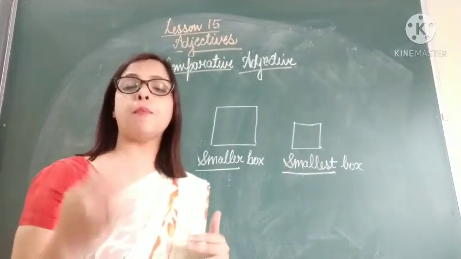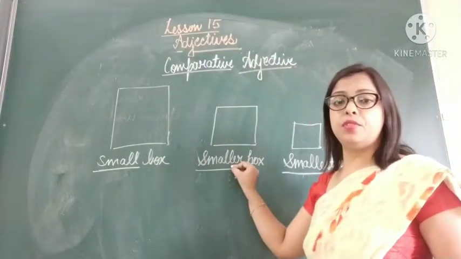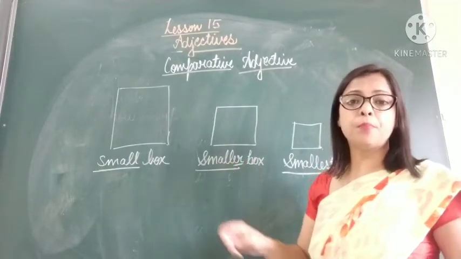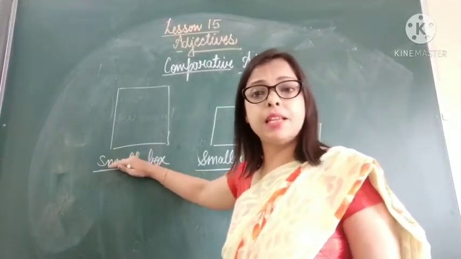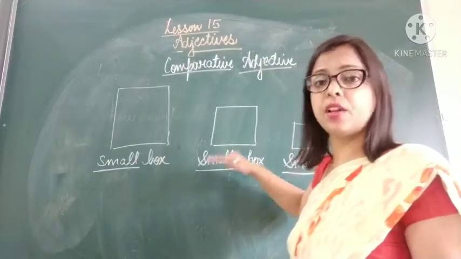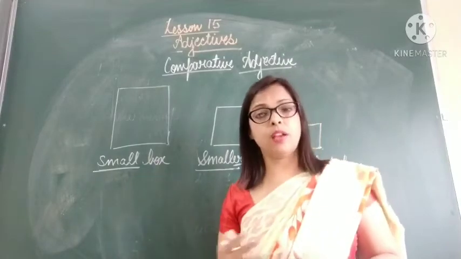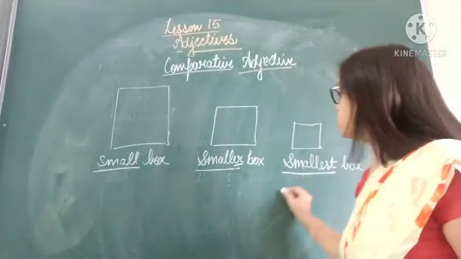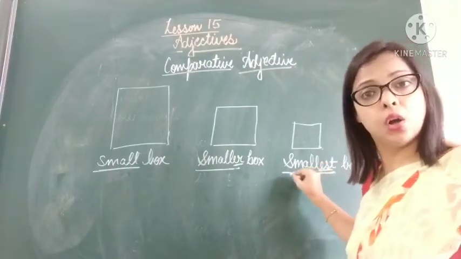Okay. So in order to compare two things, we use smaller. In most cases we add er to the original word. Okay. This is known as the comparative degree. The original form is known as the positive degree of comparison. When we compare between two things, it is known as the comparative degree of adjective. And when we compare among more than two things, like 3, 4 or whatever the number is, then we use the superlative degree of adjective, and in most cases we add est to the original word.